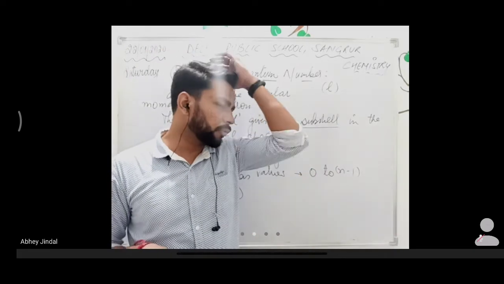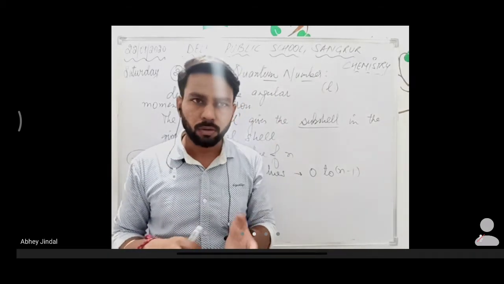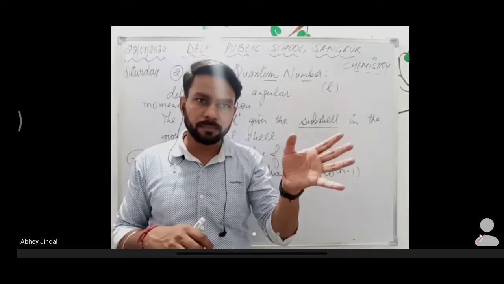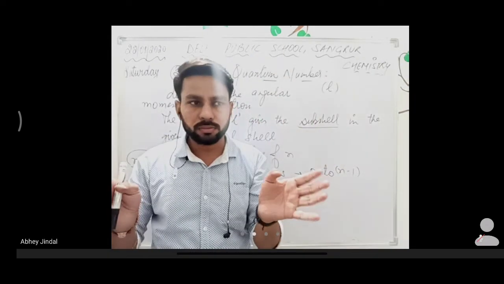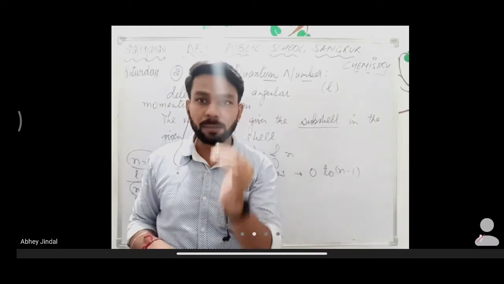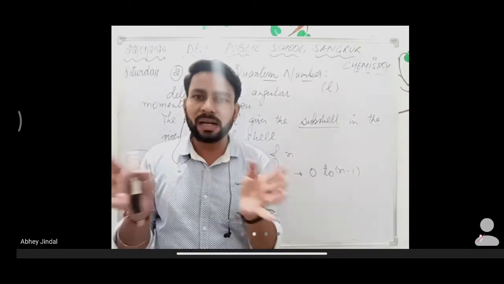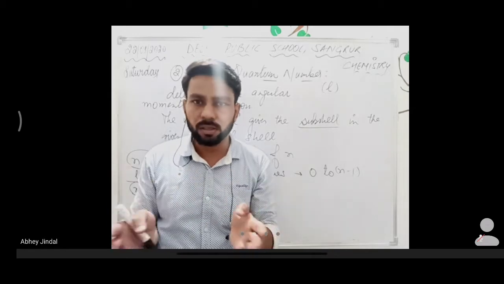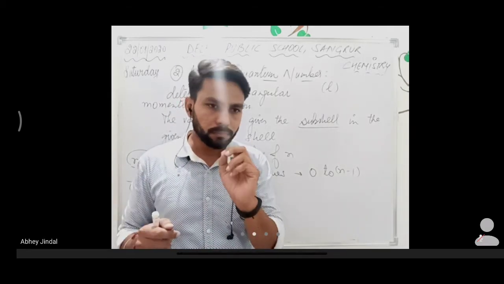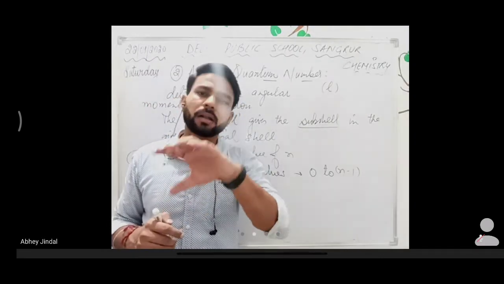It is just like if we compare the structure of an atom with a state or a city. In a state there are cities, just like in an atom there are shells. In a particular city there are a number of localities, or sectors, like street number 1, street number 2. Suppose Chandigarh has a number of sectors.